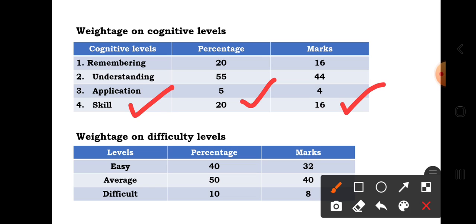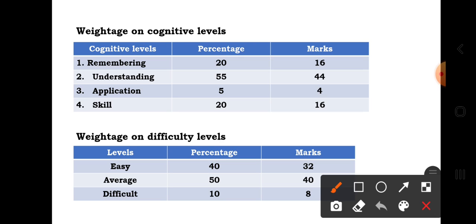16 marks. The units which carry skill are the pair of linear equations in two variables, where a 4 marks question is compulsory, finding the solutions by graphical method. When it comes to statistics, we have the OG graph, which will carry 3 marks. Then the rest of the questions may be asked completely in construction. These are the division of a given line in a given ratio, construction of a similar triangle, and construction of a tangent to the circle.